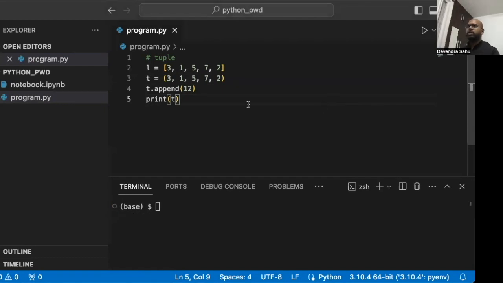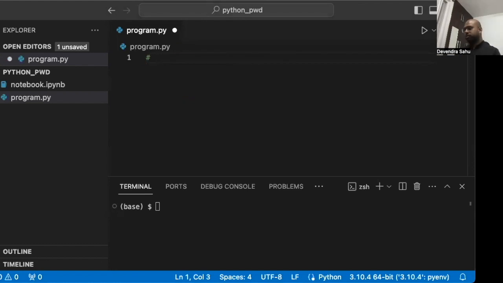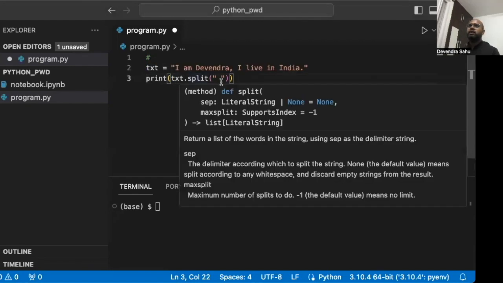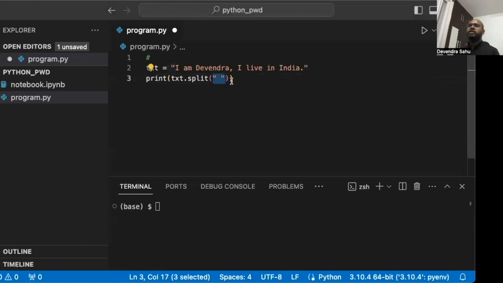Before we move forward, I wanted to cover two things. First is on strings, because earlier we didn't know what a list was, so I couldn't cover that in strings part. So let's say I have a text: I am Devendra, I live in India, right? And I just wanted to show what the split function does. So txt.split, and it will split on a white space.